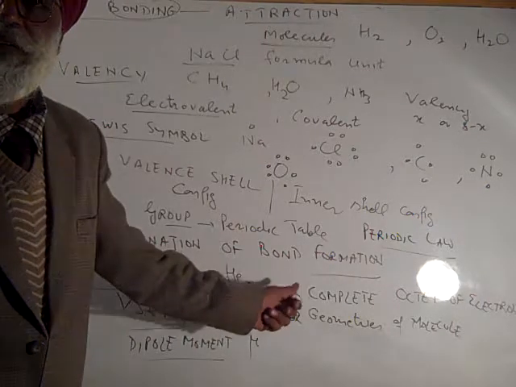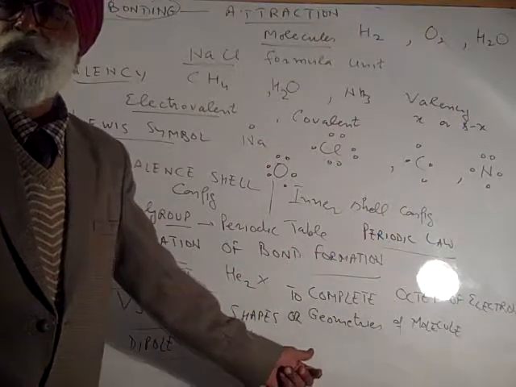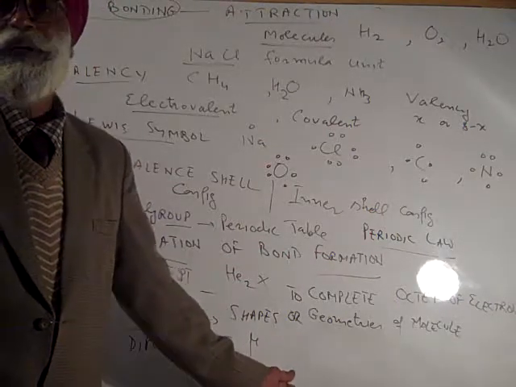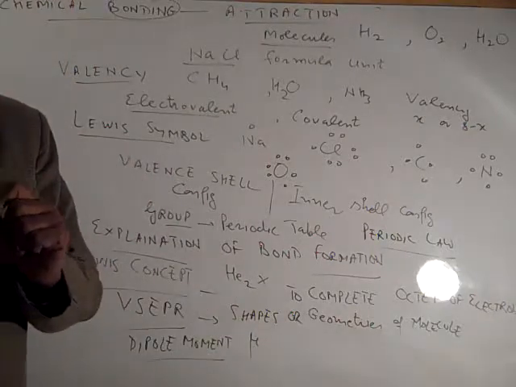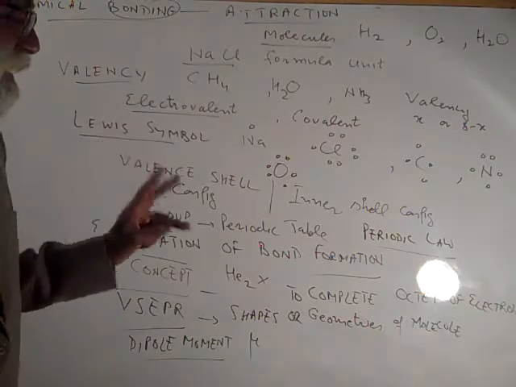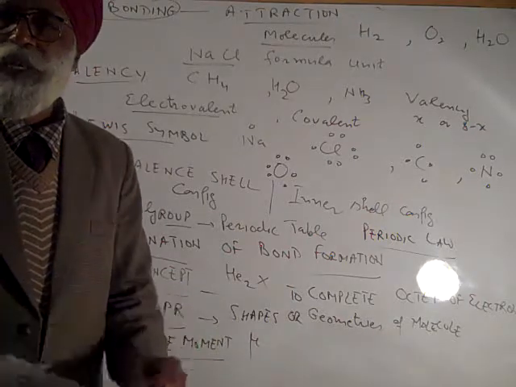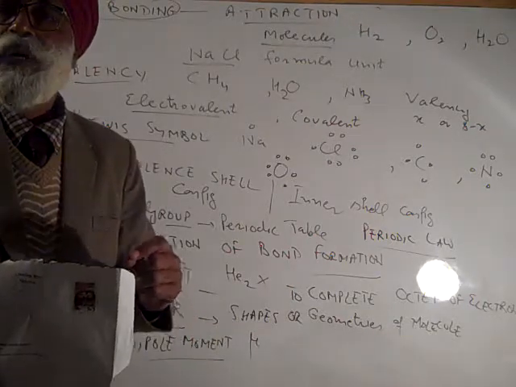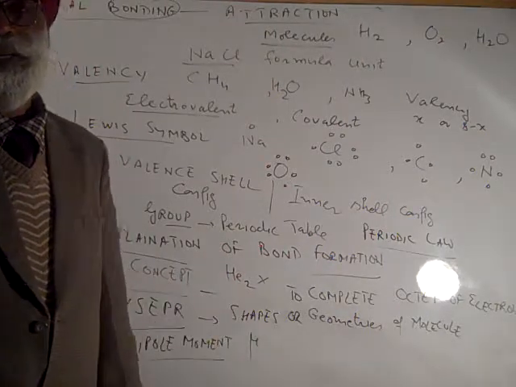Whatever indicated by VSEPR theory, same information is given by dipole moment. It is also giving us the percentage of ionic character in covalent compounds. Secondly, it is also giving you the nature of compound, whether it is polar in nature or non-polar. Polar may be weakly polar, it may be strongly polar.